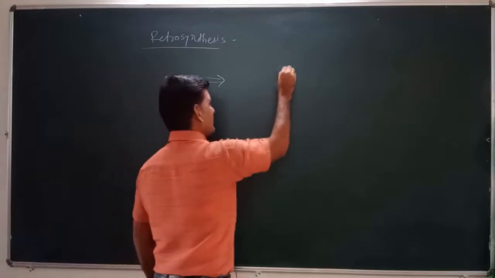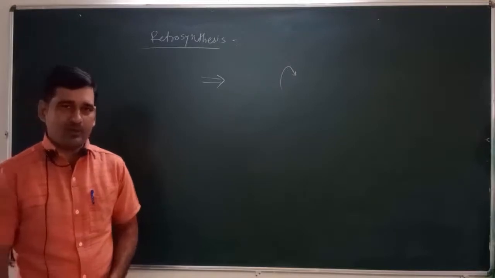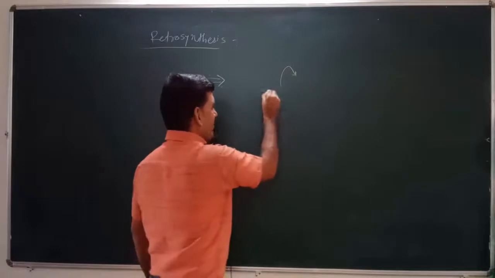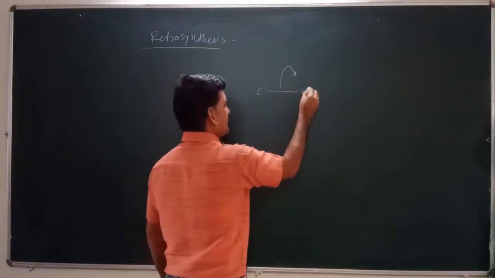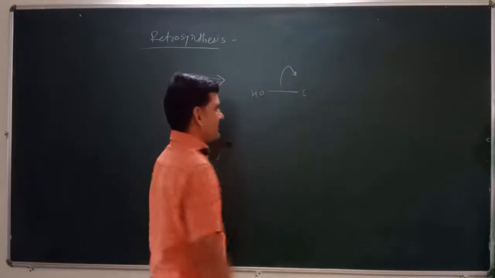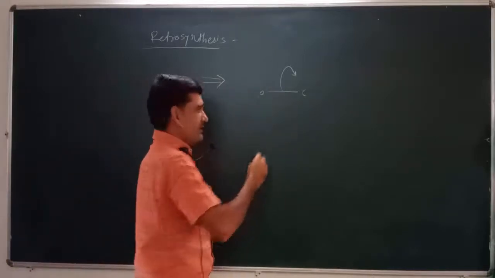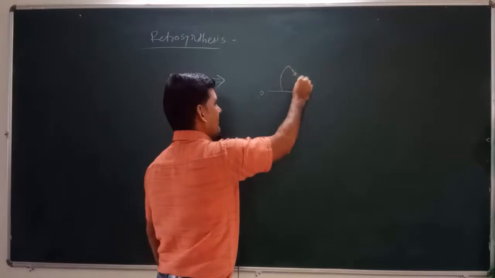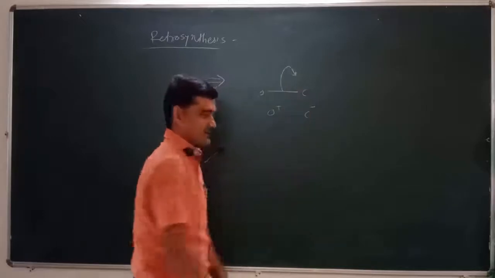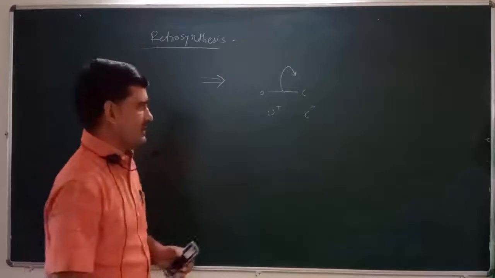Second, we can use the curved arrow. This curved arrow is used to break down the molecule and transfer the electron to an atom. Suppose this is a bond, containing carbon, and here is OH, and there is carbon, right? When we break this oxygen-carbon bond, the electron will be transferred from this bond to the carbon atom, so it will be converted into O plus and C minus, right? This arrow is used for the migration of electrons and the breakdown of the molecule.